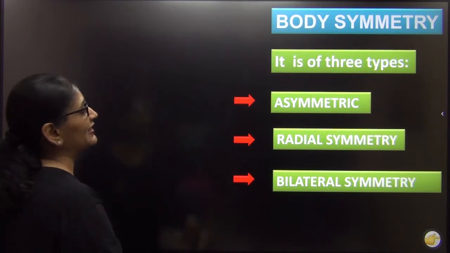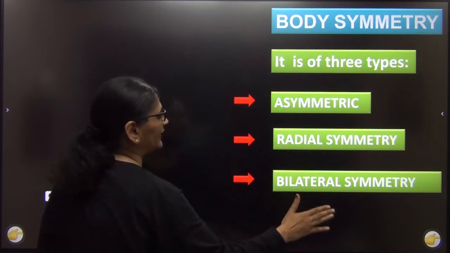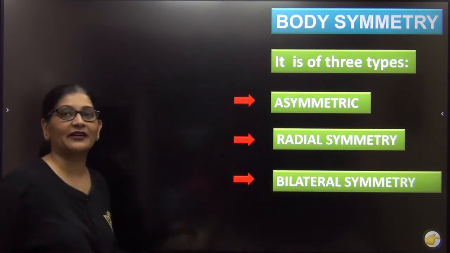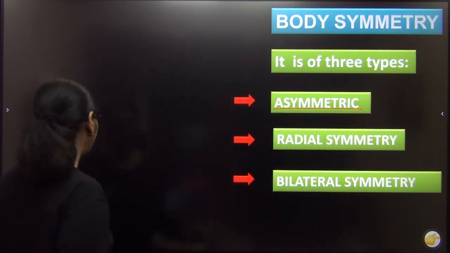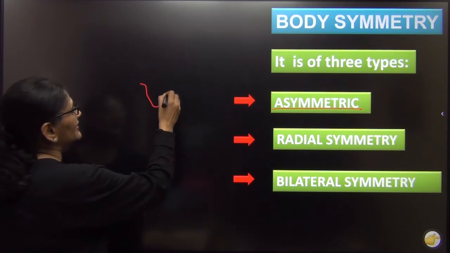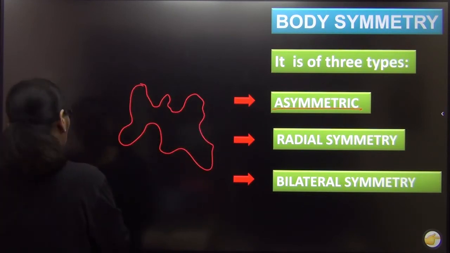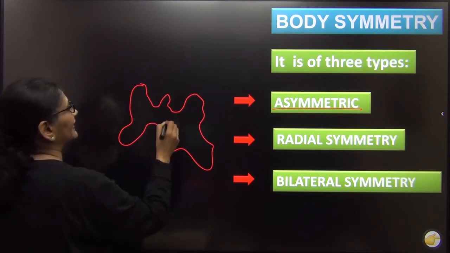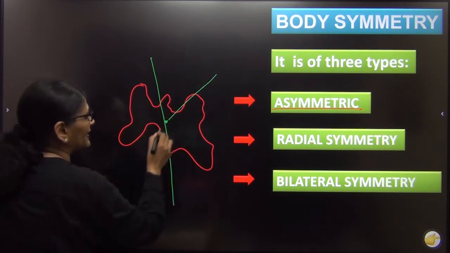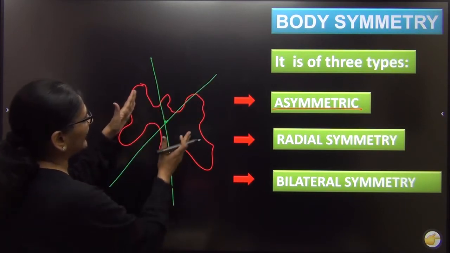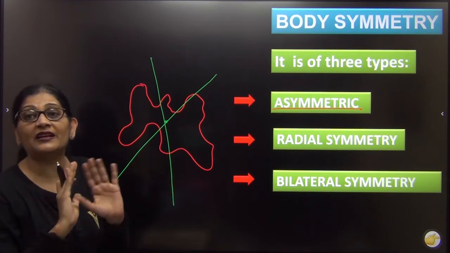So symmetry-wise, animals are of 3 types. Either they are asymmetrical, or radially symmetrical, or bilaterally symmetrical. Let me first tell you what an asymmetrical animal is. I'm just making a bad diagram. There are some animals where any plane passing through the center, say this is the center, pass it from here, pass it from here, the right and the left parts will never be mirror images of each other, they will not be the same.